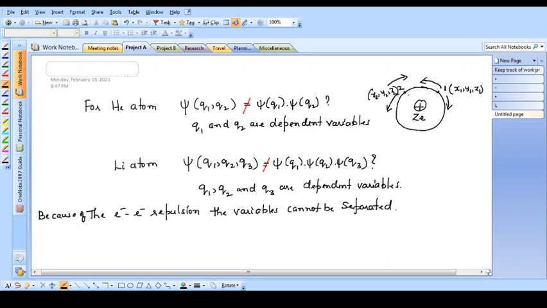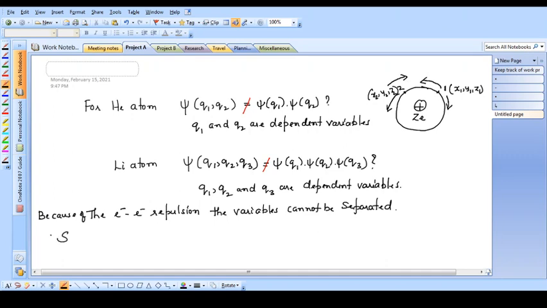So in that case, q1 and q2 would have been independent variables, and it would have been possible to apply the method of separation of variables and solve the Schrodinger wave equation. But we cannot avoid this. There is an electron repulsion existing between the electrons. Therefore the variables are dependent on each other and they cannot be separated. So remember, the Schrodinger wave equation cannot be solved for multi-electron atoms.